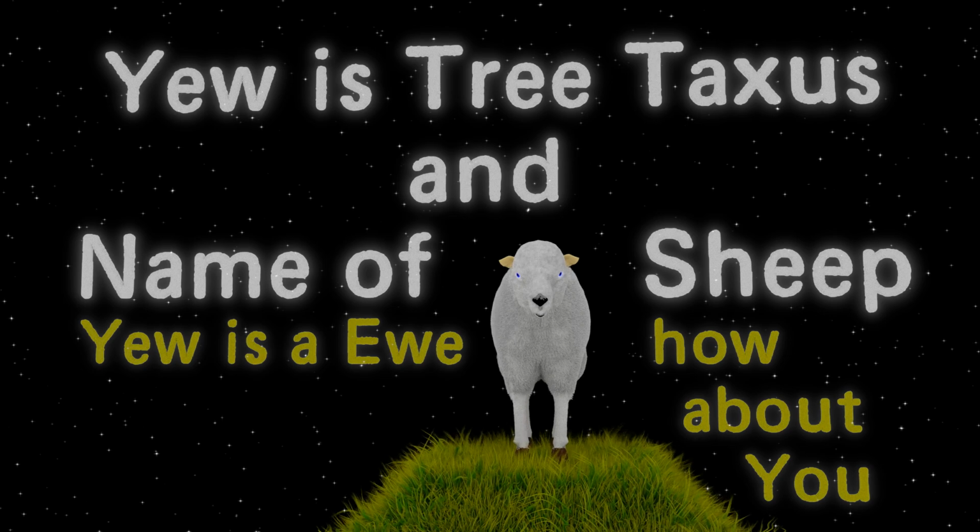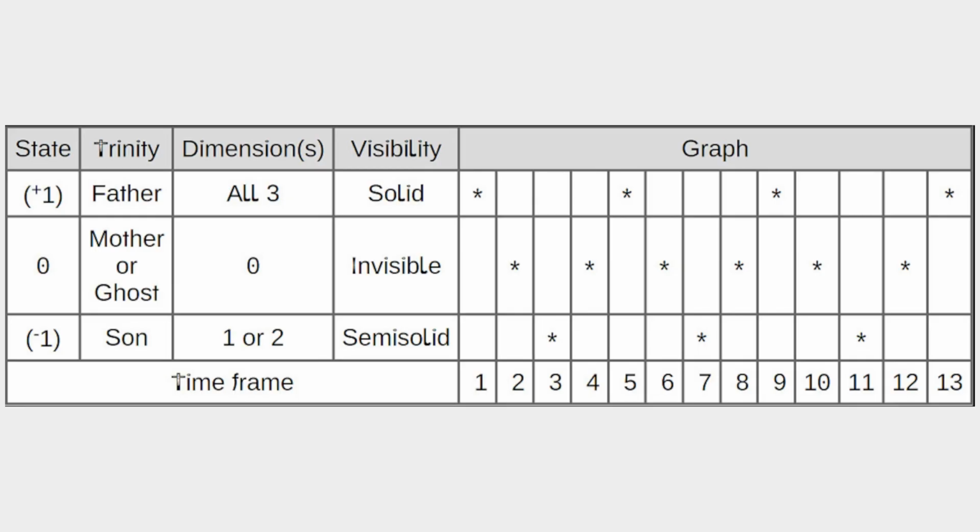The Torah Bible said the Father is the positive one, and is matter, and is all 3-dimensional, and why it is called Trinity. The Son is negative and antimatter. It is only semi-solid because it is transitioning from the second to the first dimension. And 0 is ground, also known as earth or Mother Nature, making the 0 the Holy Ghost, since it is invisible because it has no dimension. And this is God, since it is all light, since God is all light without darkness, found inside every atom in the universe. And atoms are Trinity, since they have 3 types of particles.